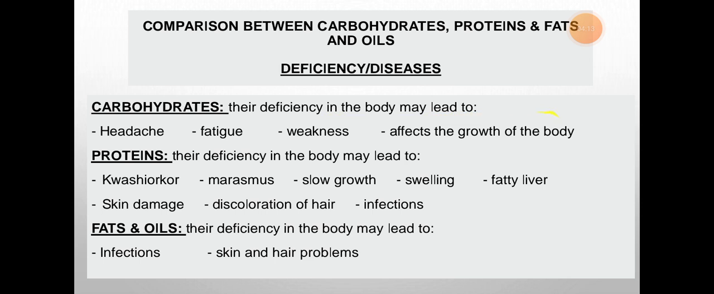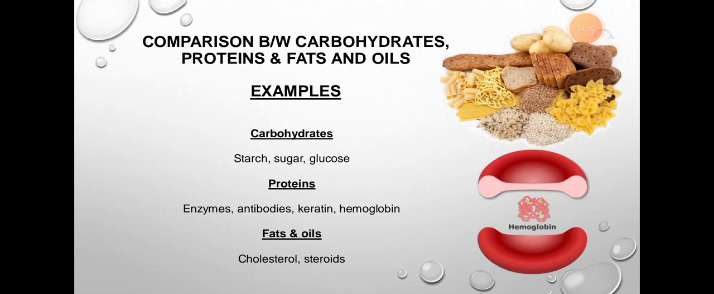Now their deficiency and diseases. Carbohydrates: their deficiency may lead to headache, fatigue, weakness, and affect the growth of the body. Proteins: the deficiency in the body may lead to kwashiorkor, marasmus, slow growth, swelling, fatty liver, skin damage, discoloration of hair, infections. And fats and oils: the deficiency in the body may lead to infections, skin and hair problems. We have already discussed it, so I'm not going into details. And the examples: carbohydrates' examples are starch, sugar, glucose. Protein examples are enzymes, antibodies, keratin, hemoglobin. These are all the examples of theirs. Now fats and oils: cholesterol and steroids are examples. Sources and examples are two different things.